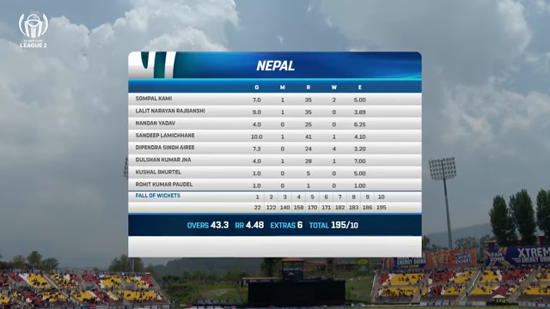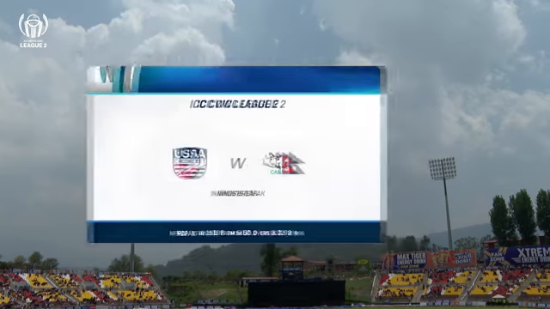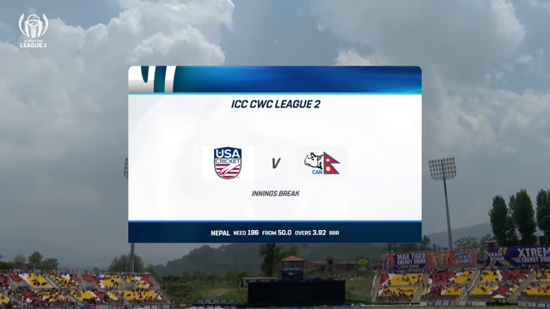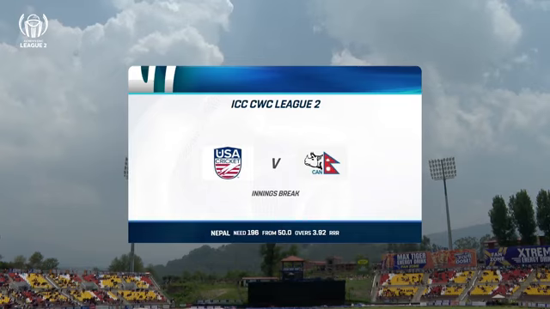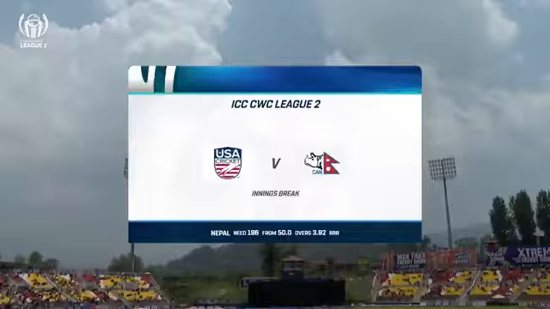Lalit Rajbanshi was tidy, just 3.89 his economy. He applied pressure from one end. Nandan Yadav too did well. So the story so far at the halfway stage is that Nepal have a realistic chance. They chase 196 from 50 overs at a run rate of little less than 4. We'll get you the chase on the other side. You don't want to miss it if you're a Nepal cricket fan. Stay tuned.